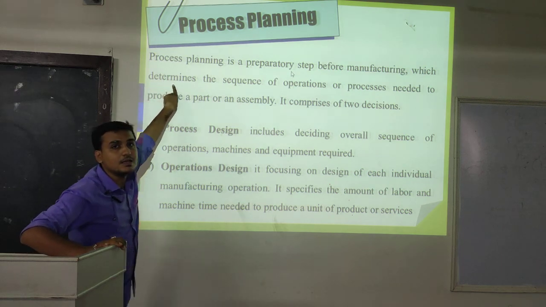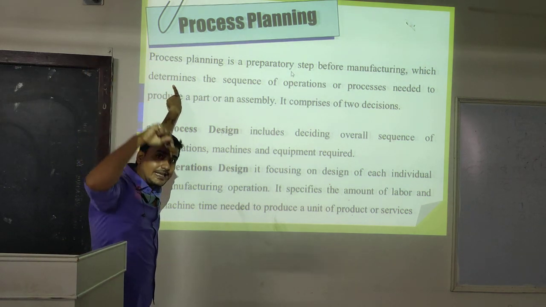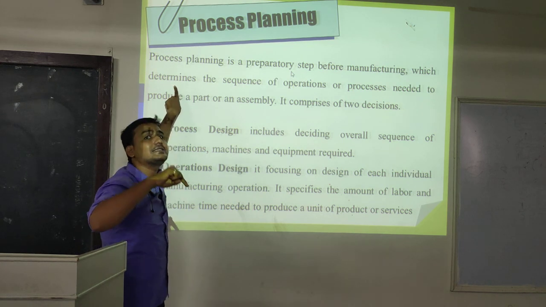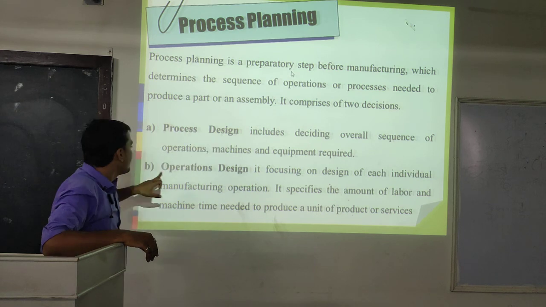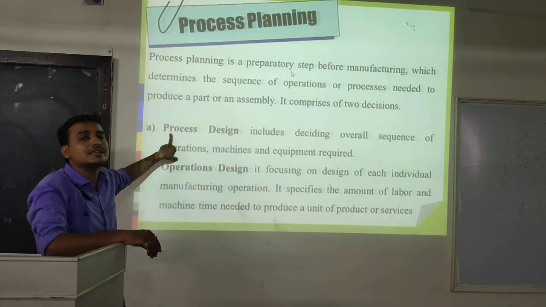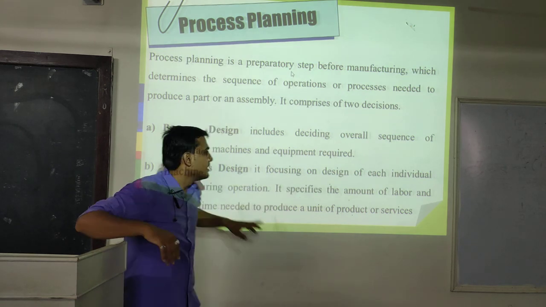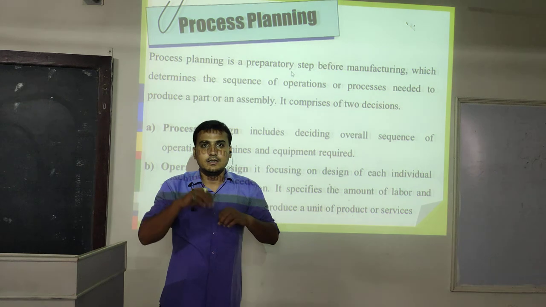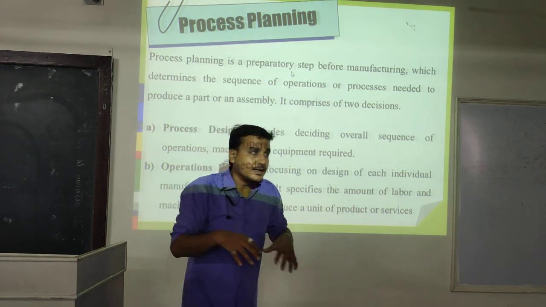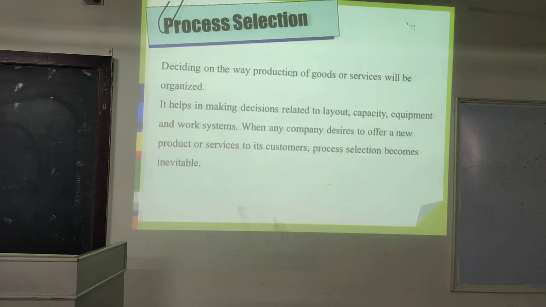Process planning means future activities which we are going to perform but we are deciding in the present. But how are we deciding these things in the present? With the help of 2 points: process design, operation design. In the process design, overall machineries, overall schedule we are deciding. In operation design, individual focusing we are deciding. Okay, so these are the part of process planning.